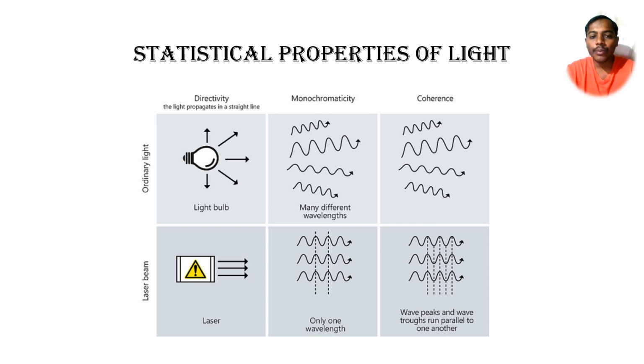These are the statistical properties of light. Here we can see the difference between ordinary light and a laser beam. The output of a laser beam has coherent nature, while ordinary light is not coherent. Also, ordinary light can generate different wavelengths, while on the other hand, a laser beam can generate only one wavelength. That is the beauty of the laser.